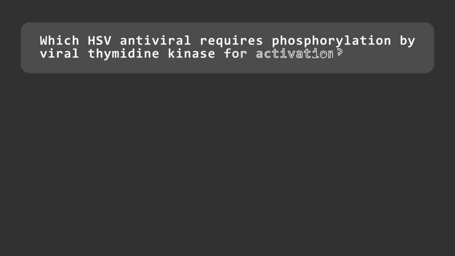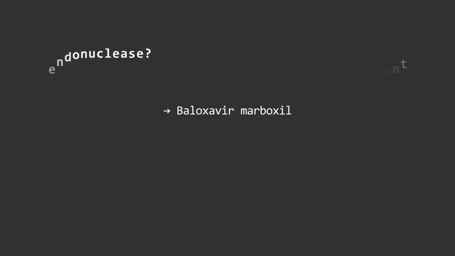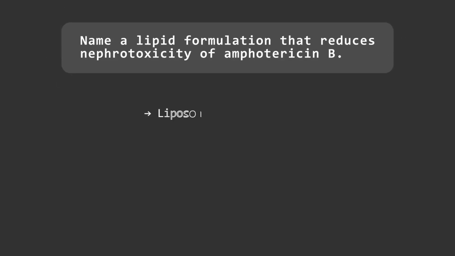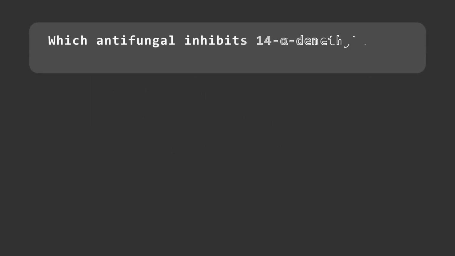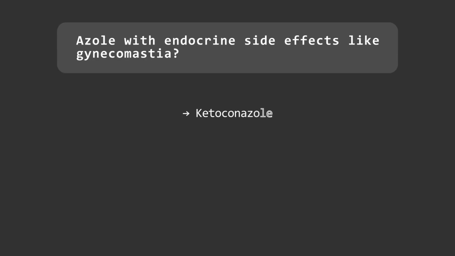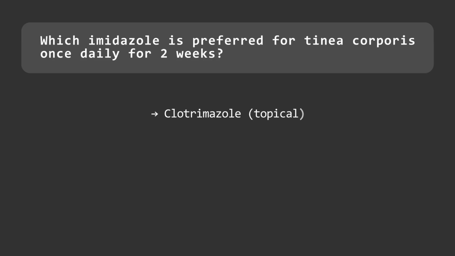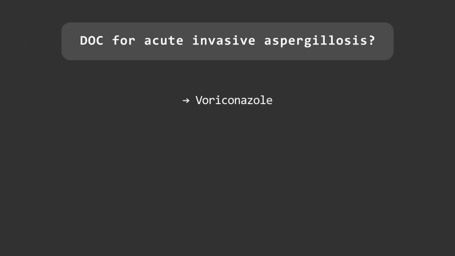Which HSV antiviral requires phosphorylation by viral thymidine kinase for activation? Acyclovir. Anti-influenza drug that blocks cap-dependent endonuclease? Baloxavir marboxil. Name a lipid formulation that reduces nephrotoxicity of amphotericin B: liposomal amphotericin B. Which antifungal inhibits 14-alpha-demethylase in ergosterol synthesis? Azoles, e.g. ketoconazole. Azole with endocrine side effects like gynecomastia? Ketoconazole. Which imidazole is preferred for tinea corporis once daily for 2 weeks? Topical clotrimazole.